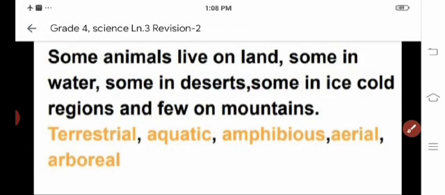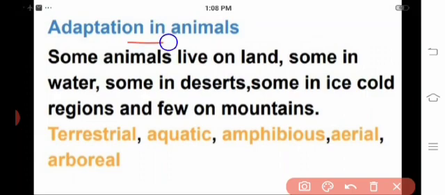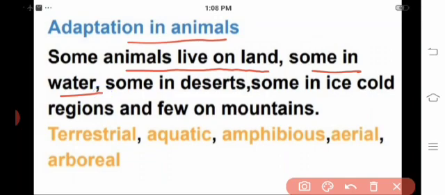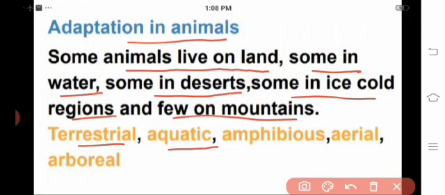Next is the adaptation in animals. Some animals live on land, some in water, some in deserts, some in ice cold regions, and a few on mountains. We have already learned about this, isn't it? Yes. In this, we can see about terrestrial, aquatic, amphibious, aerial, and arboreal animals.